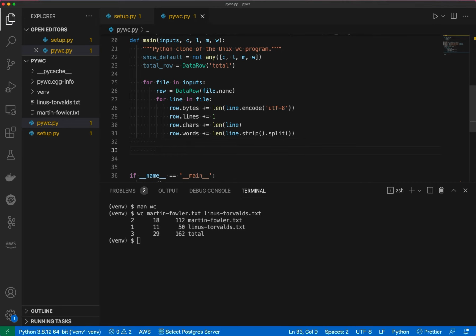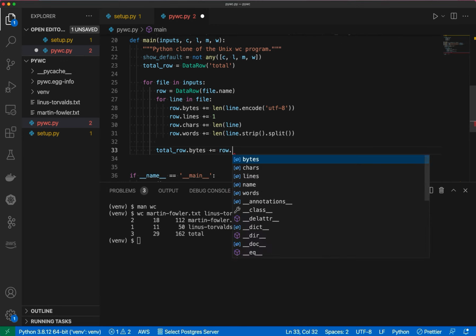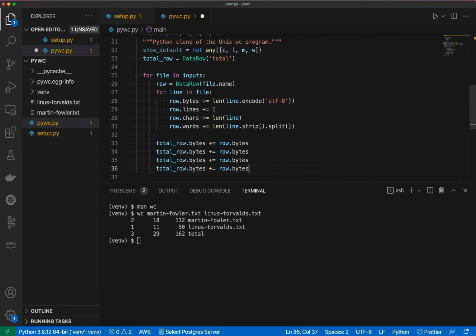Now, the last thing that really remains to be done is we need to update the totals, right? So we got that totals row here, and we'll increment that by just looking at row bytes. And we'll do the same thing for the other fields that we're interested in. So we got lines, and then we'll increment the total characters based off of the row's characters, and then words, same way, off of the row's words.